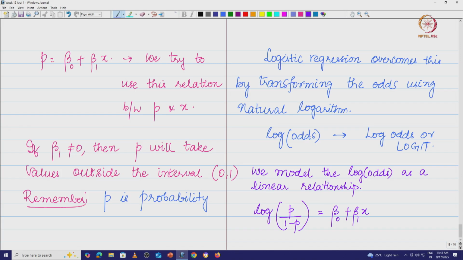From this you can again compute, right. You can take e power this one, you can take p by 1 minus p is equal to e power beta naught plus beta 1 x, and from there you can get the value of p, right. So that is exactly what we call our logistic regression, which is used to get the proportion or the probability, the chance of whether you are going to give a loan to somebody or not, you are going to give an offer to somebody or not, and so on.